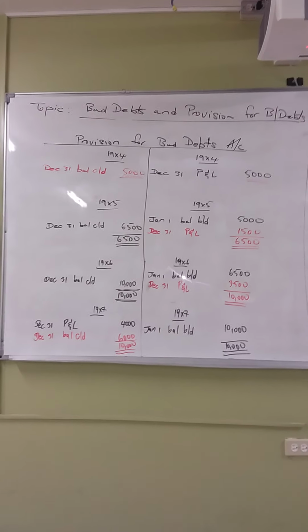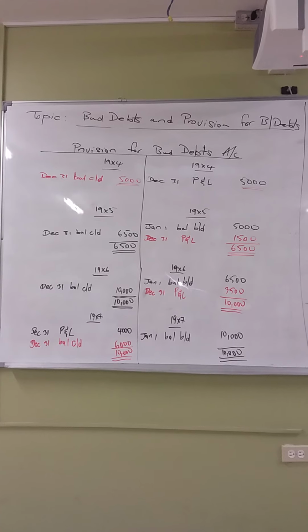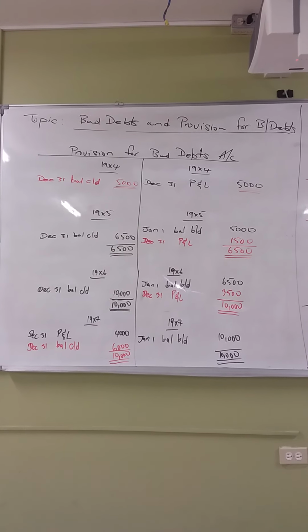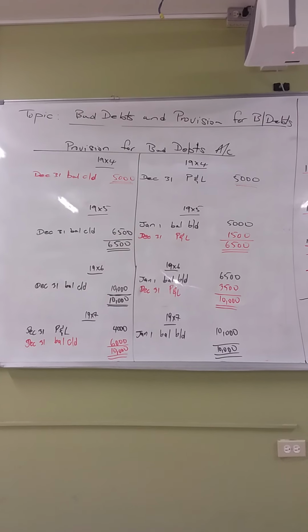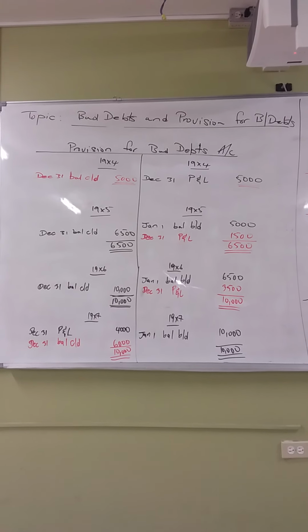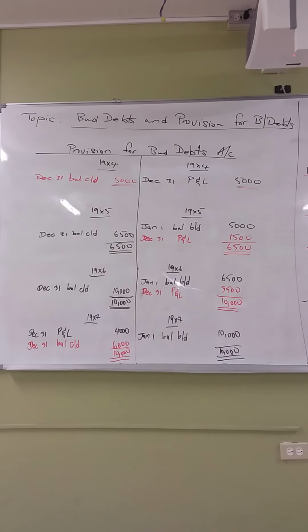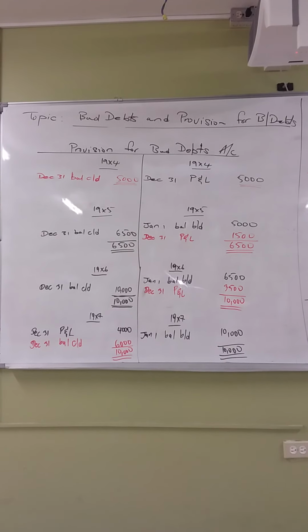So it's going to reduce by 4,000. Notice on the debit side here we have December the 31st, P&L, 4,000.